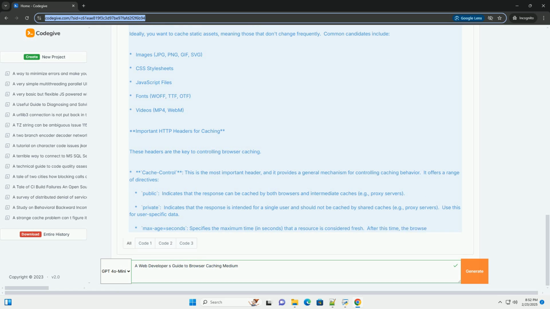Explanation: The send_from_directory function in Flask is used to serve static files from a directory. The cache_timeout argument sets the Cache-Control max-age header. We can also pass a headers dictionary to set additional headers.